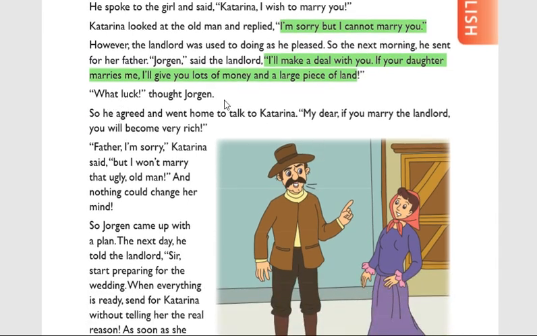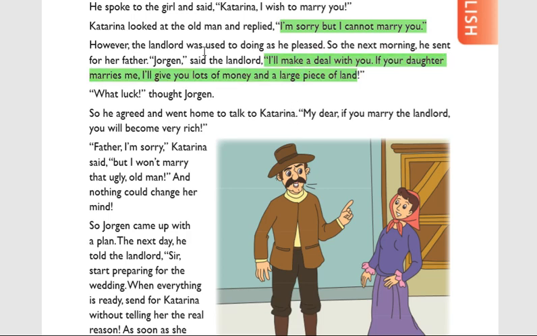"What luck," thought Jorgen immediately, because Jorgen is a poor man. Whenever the landlord gave him this much of an opportunity, he felt lucky and thought, what luck. So he agreed and went home to talk to Katrina.